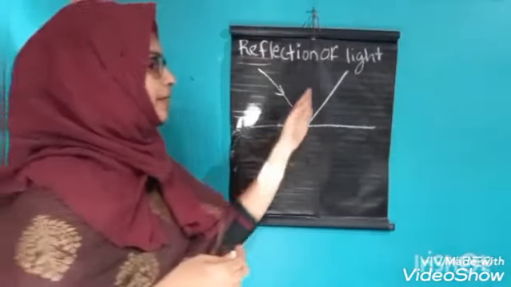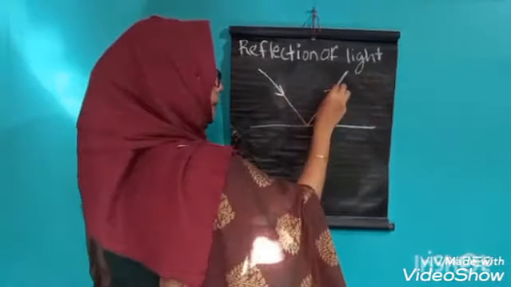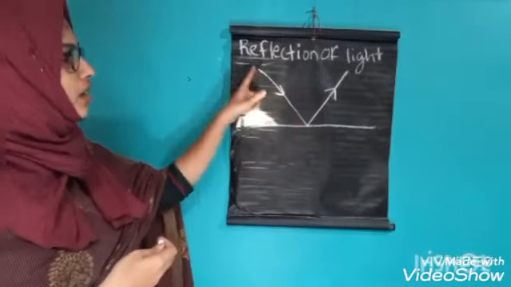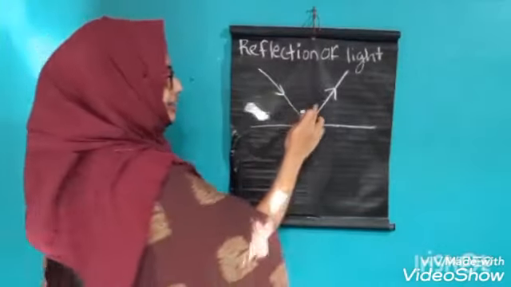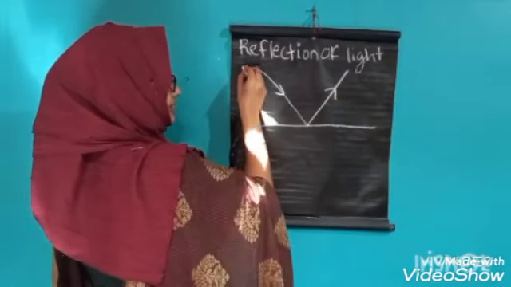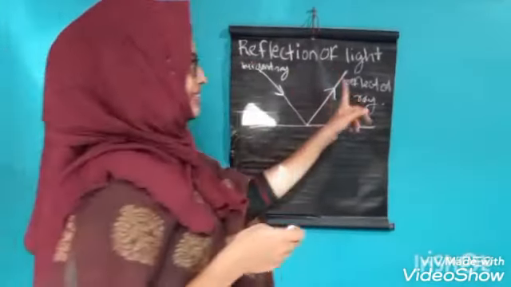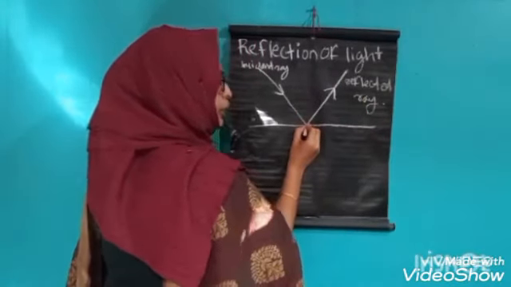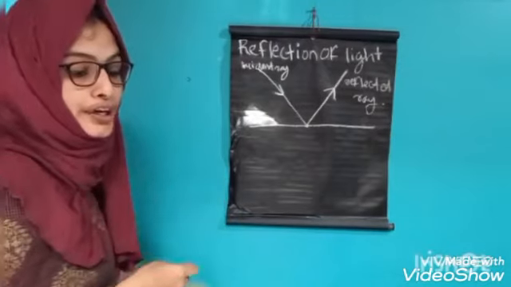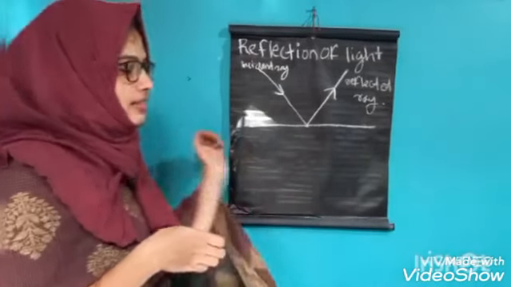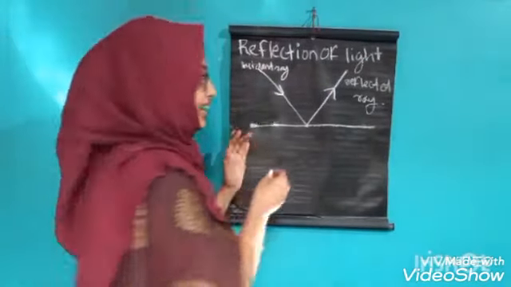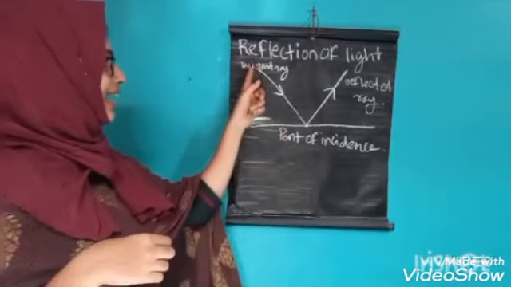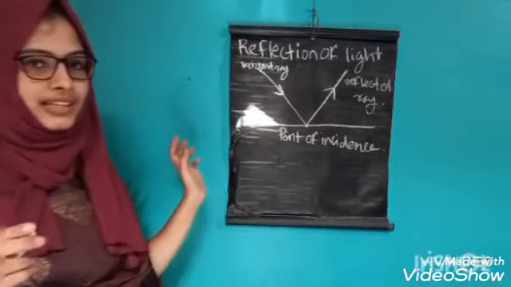That means it reflects back. This light ray is called the incident ray and this light ray is called the reflected ray. And this point, what is this point? This is the point of incidence.